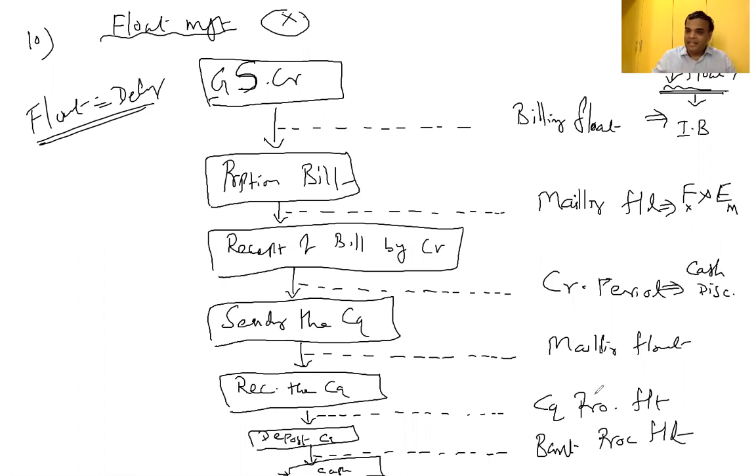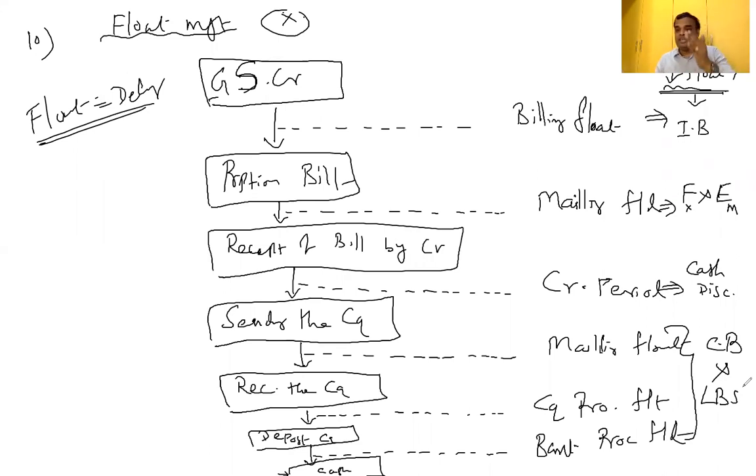Therefore, how to reduce the remaining 3 floats? By way of concentration banking and lockbox system. Clear? So how to reduce the mailing float, check processing float, and bank processing float? By way of concentration banking and by way of lockbox system.